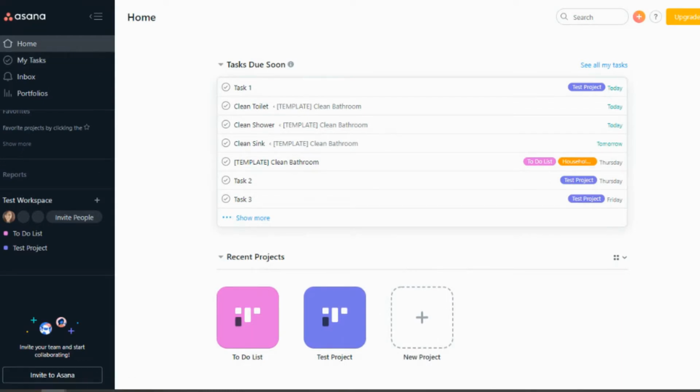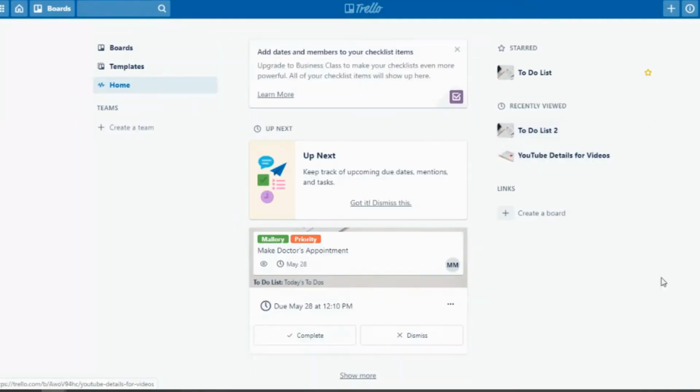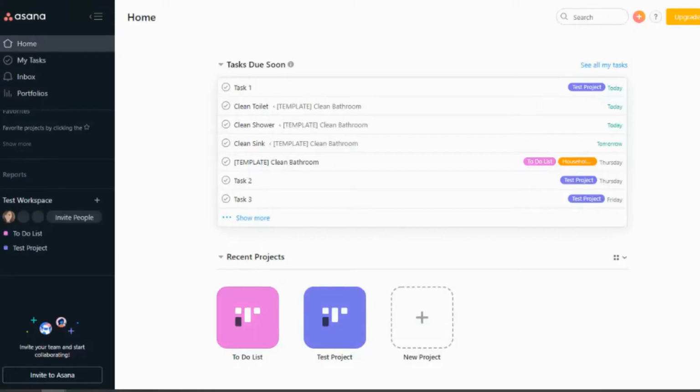And if we go to Trello, it's a kind of similar concept here. You have all of your boards here, and your teams listed over here. Then if we click on the home section, this is where all of our tasks would be, and then our recently viewed boards, and we can create a board from here. So this overall look is very similar to the overall look in Asana.